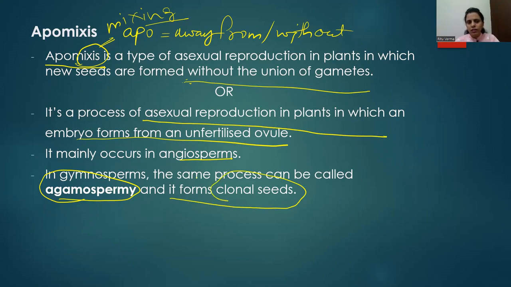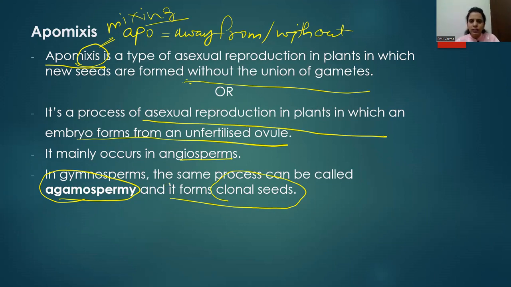Now, you have already studied in the previous video the meaning of the term clone. We discussed clone under asexual reproduction. For example, amoeba undergoes binary fission. The body of the unicellular organism amoeba divides into two daughter cells, and the entire genetic component of the amoeba passes as it is into the daughter cells.